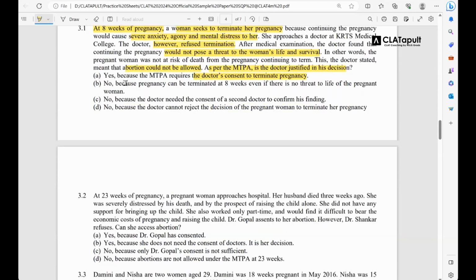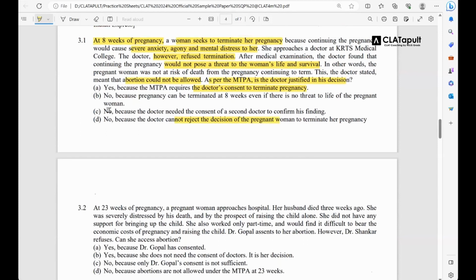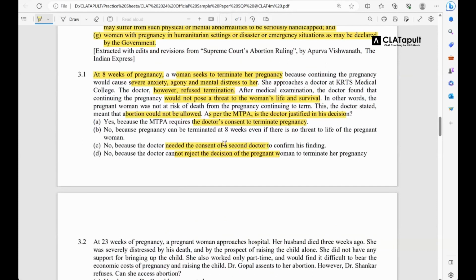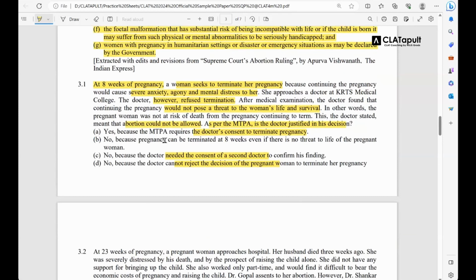So let's go with the options again. Last one, no, because the doctor cannot reject the decision. Okay, that is stupid. We already know that he or she can. No, because the doctor needed the consent of a second doctor. We all know, 8 weeks दिया है तो second doctor नहीं चाहिए. B, no, because the pregnancy can be terminated at 8 weeks, even if there is no threat to life to the pregnant woman. Can this option be the correct one? Yes.